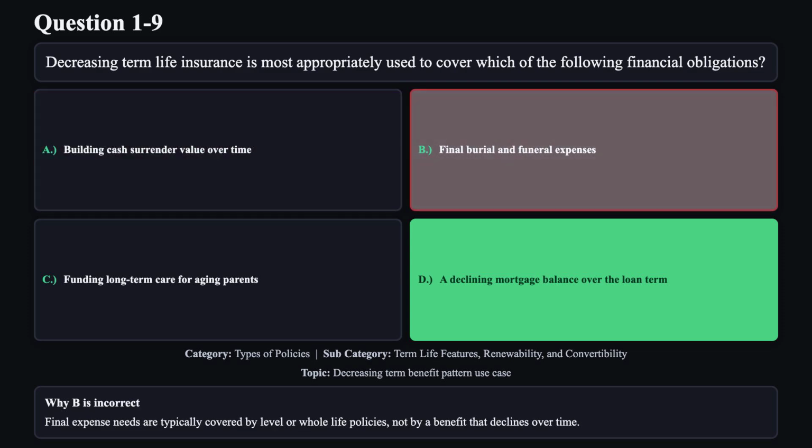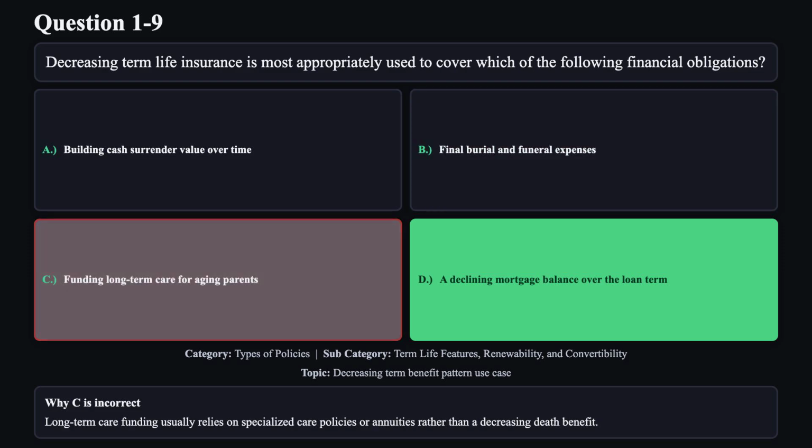Reason B is not correct. Final expense needs are typically covered by level or whole life policies, not by a benefit that declines over time. Reason C is not correct. Long-term care funding usually relies on specialized care policies or annuities, rather than a decreasing death benefit.